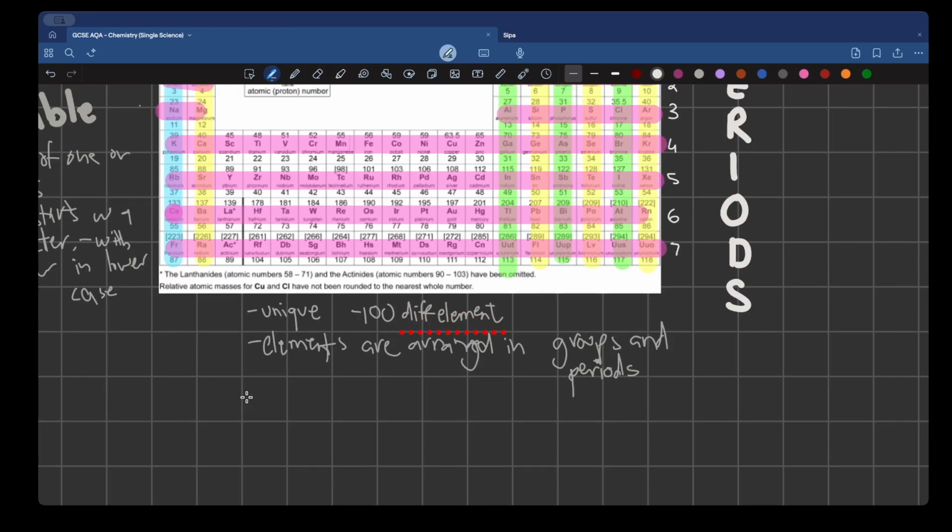Let's write this down. A periodic table has a total of 8 groups in the periodic table plus 7 periods.